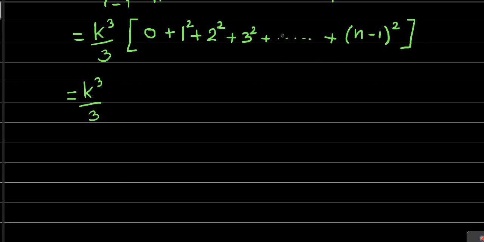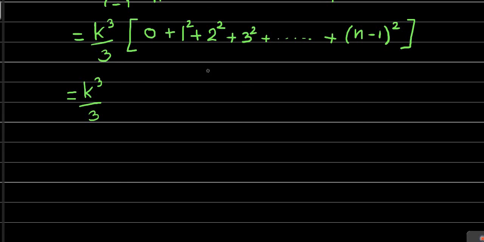So this square bracket is nothing but the sum of the squares of first n minus 1 natural numbers. Means the same formula we have used for computing the upper sum can be used here. The only change is that in that formula, in place of n, we have to write n minus 1.